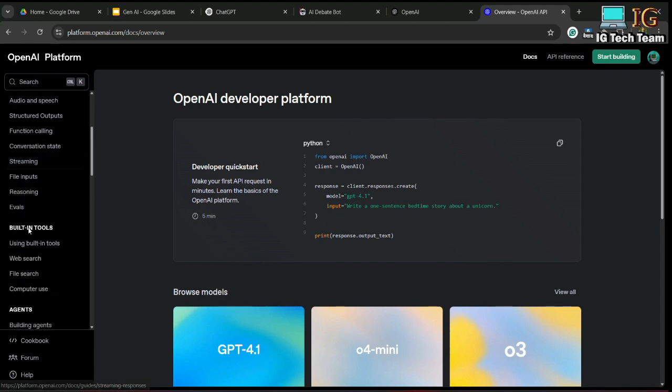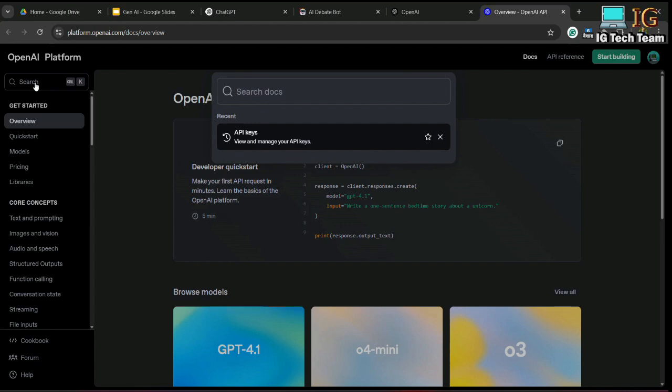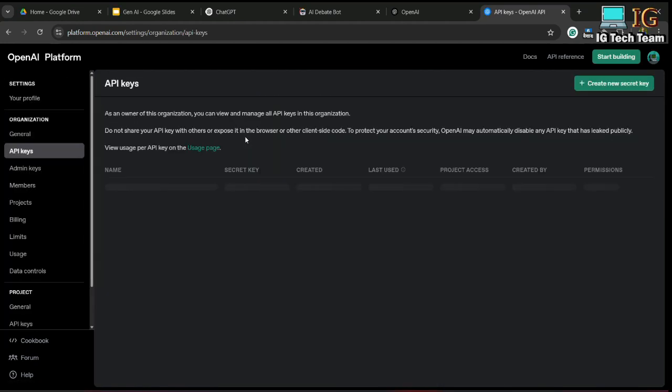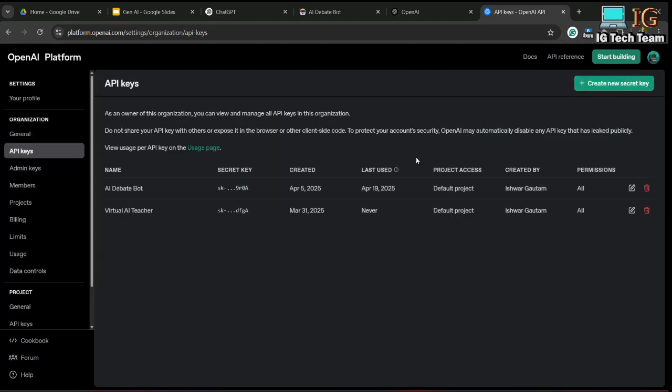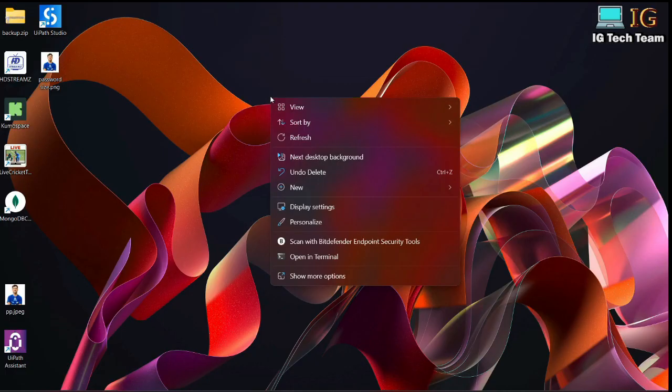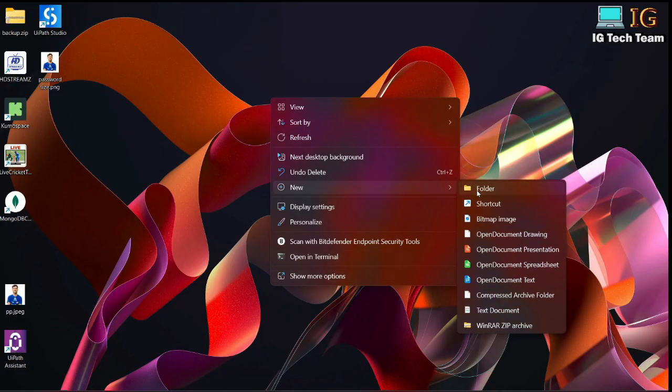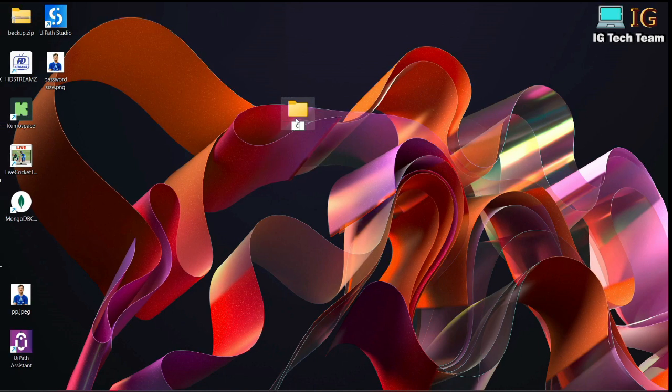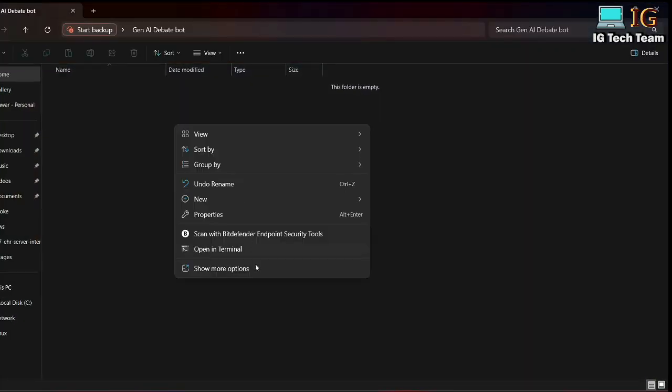So what I can do is I can search here API keys. Okay, and here you have to create your own key, as I have already created one key named AI debate bot, so I'll be using this key. But you have to create your own key, and what you have to do is copy this key and paste this key in your project. So what I can do is, let me first make one project here, new folder, then AI debate bot. Okay, so here I will be opening VS Code.